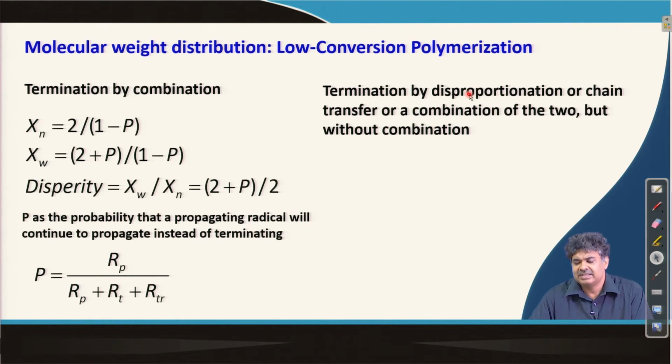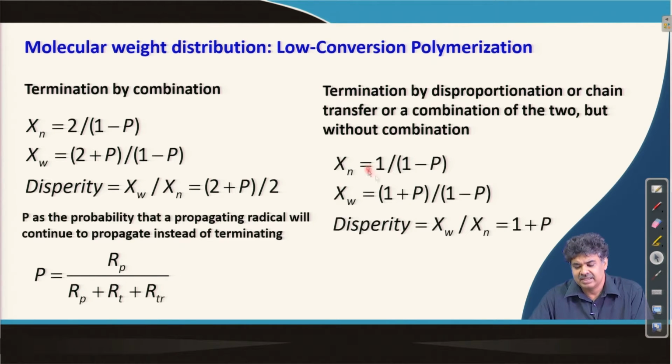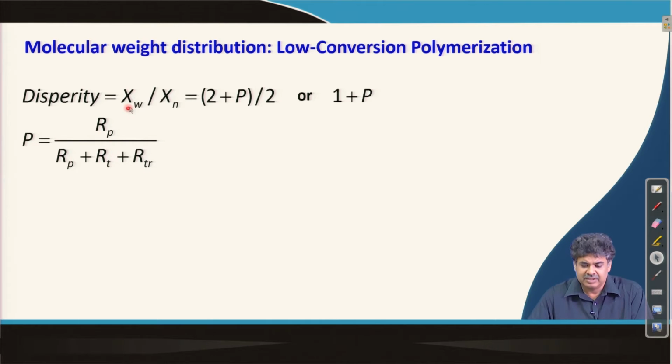Now, if the termination is by disproportionation or chain transfer or a combination of these two, but without combination or coupling, then we have this expression and dispersity is given by 1 plus P. So, for the first case, when it is exclusively by combination or coupling, we have this, and the second case, where we have either disproportionation or transfer reaction, we have this value, and P is given by this expression.